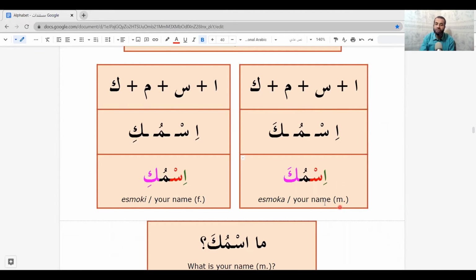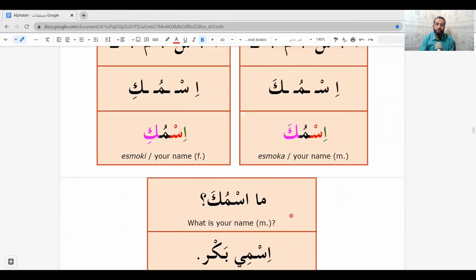If you speak to man, you say ismuka. But for female, it will be ismuki. So the change will be here in here ka and here ki. Just like anta and anti. You male anta and you female anti. So ismuka, ismuki.